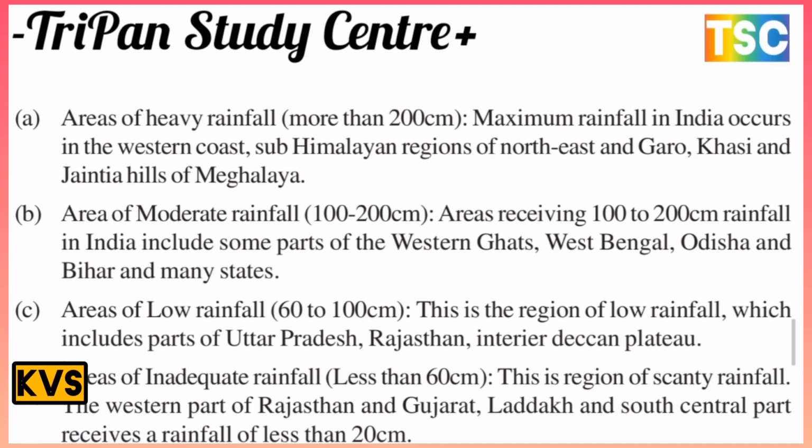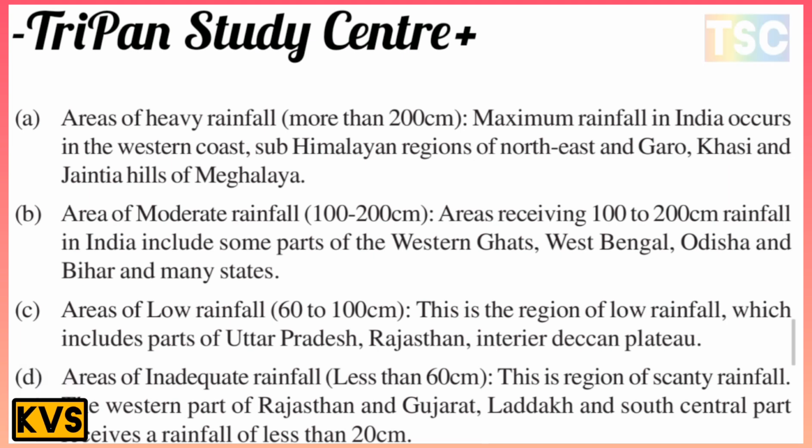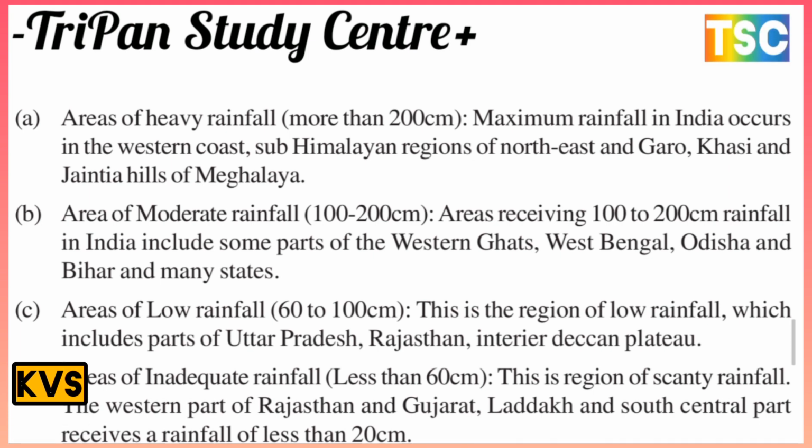Next, the area of moderate rainfall. Moderate rainfall means 100 centimeter to 200 centimeter. Areas receiving 100 to 200 centimeter rainfall in India include some parts of the Western Ghats, West Bengal, Odisha, Bihar and many other states.